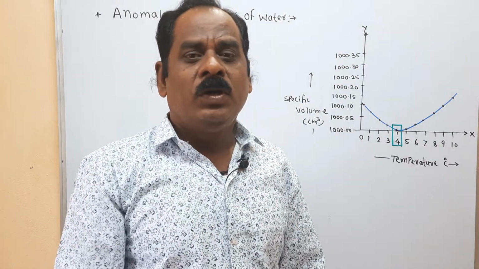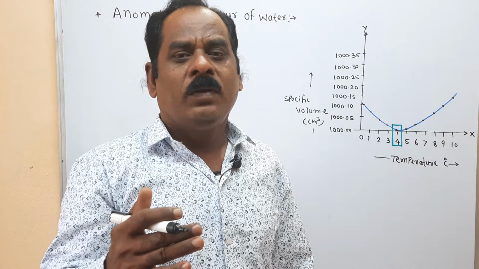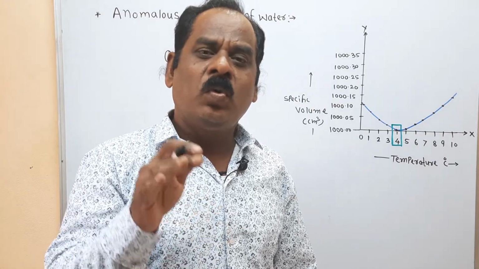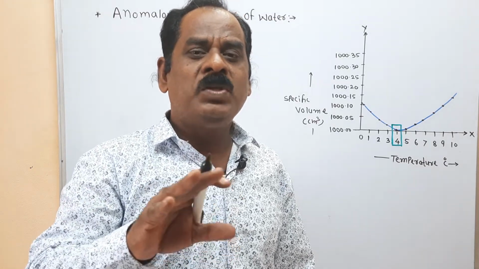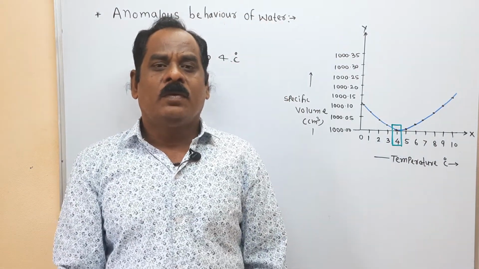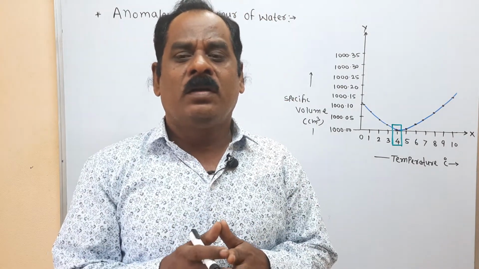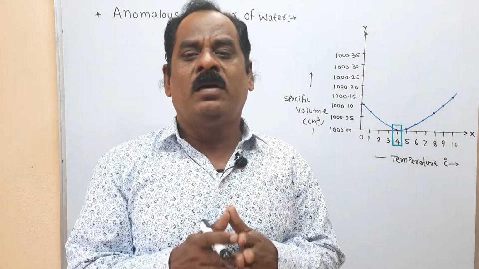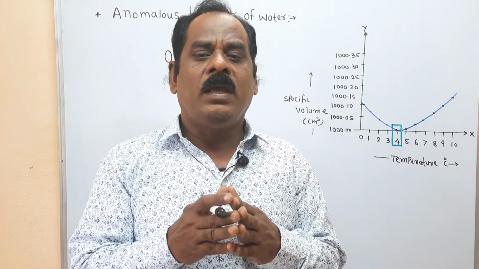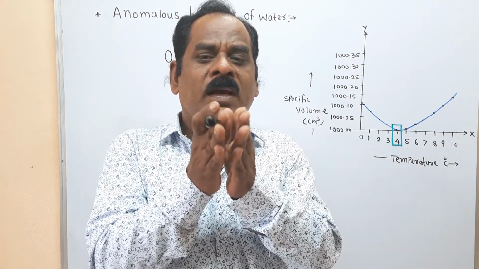Understand? Due to this anomalous behavior, in cold countries some natural processes are observed. For example, in cold regions in winter, rocks crack.